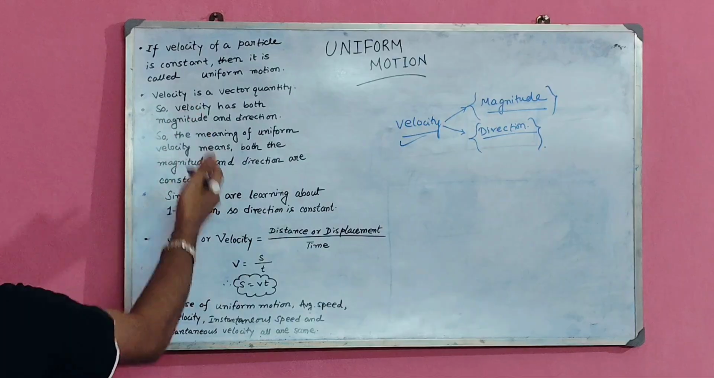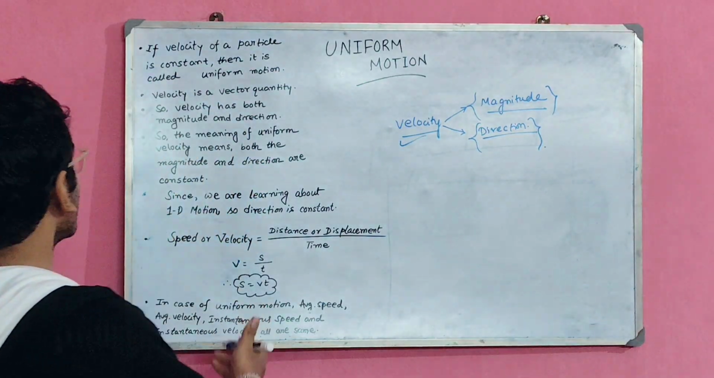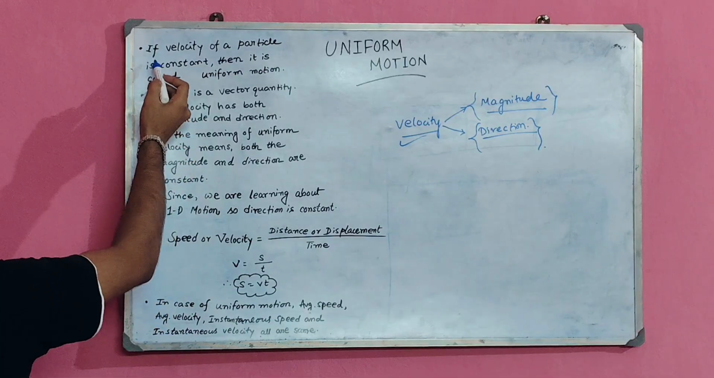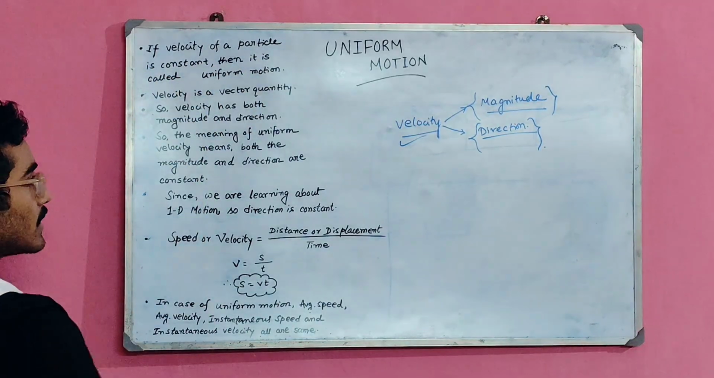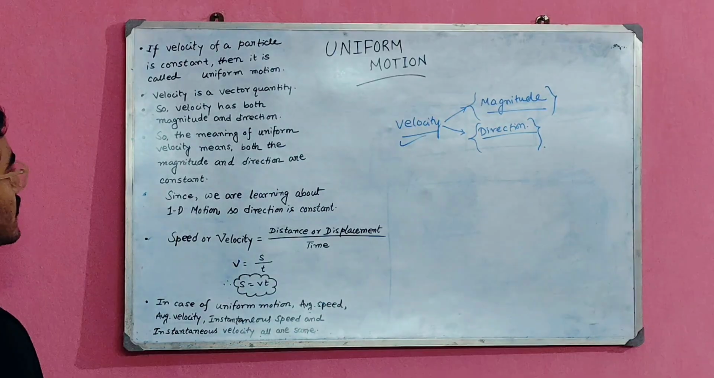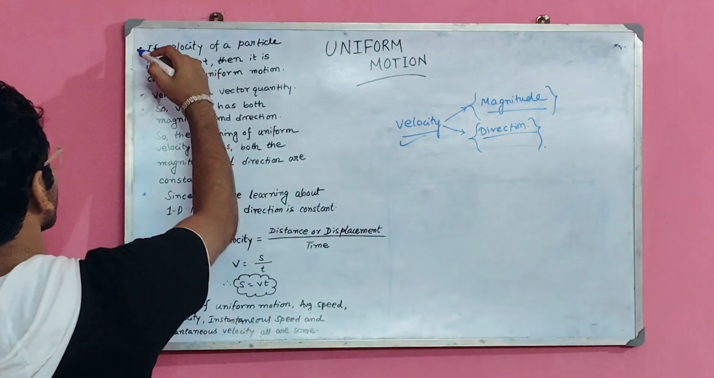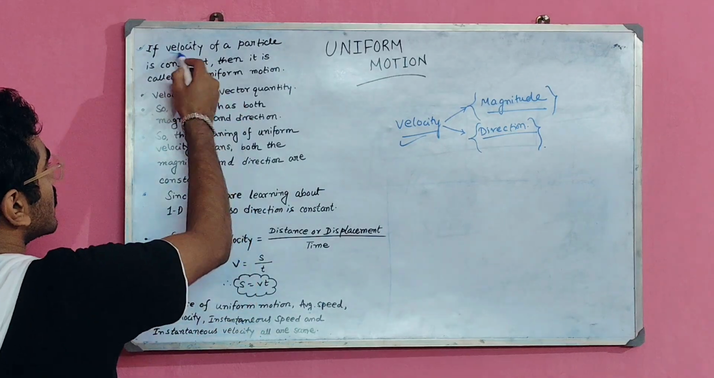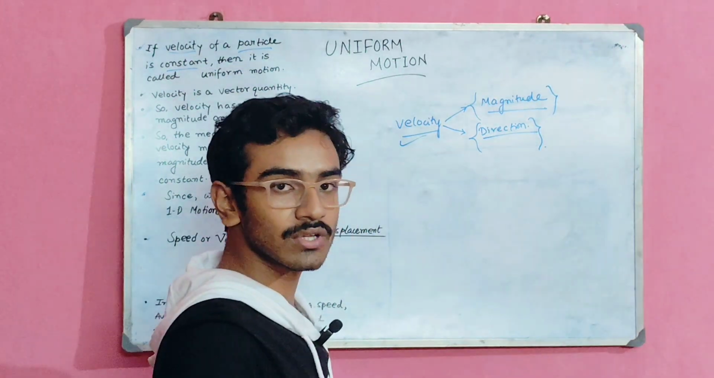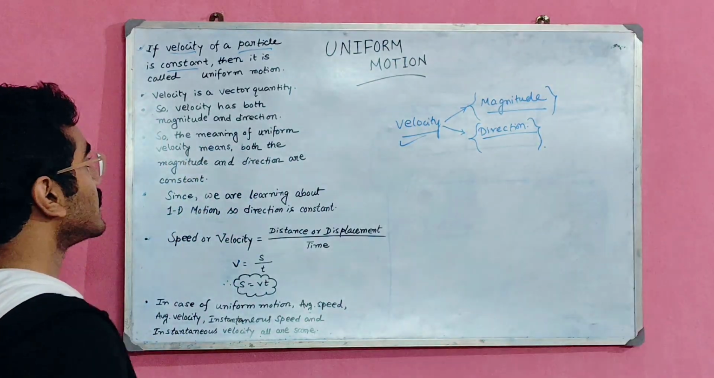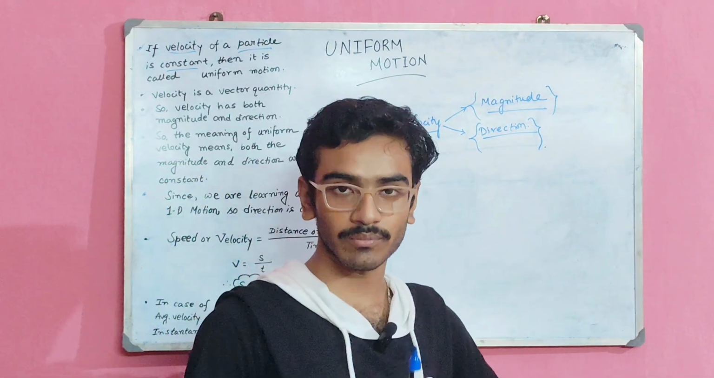So here I have written the notes for you. You can read it, that if velocity of a particle is constant, then it is called uniform motion. Velocity of a particle is constant means the magnitude and direction, both of these two quantities are constant, then velocity will be constant and you will say that it is a uniform motion.